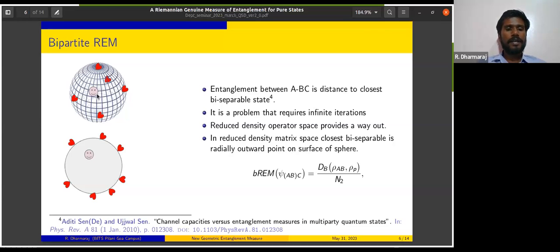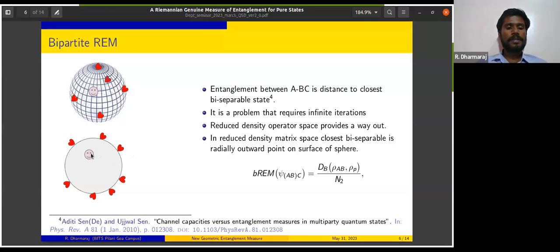That is, if I want to find entanglement among the A, BC bipartition, I simply trace out A and look at the reduced density operator, which is BC. That goes into the Bloch sphere or hypersphere of a 2-qubit system, where the reduced density state under consideration, rho BC, lies in the interior of the sphere, because generally, if it's entangled, it will be in the interior of the sphere, and all the separable states naturally lie on the surface.